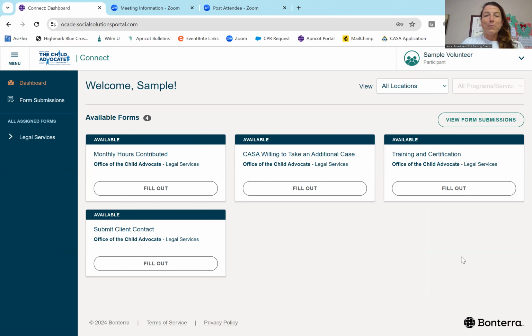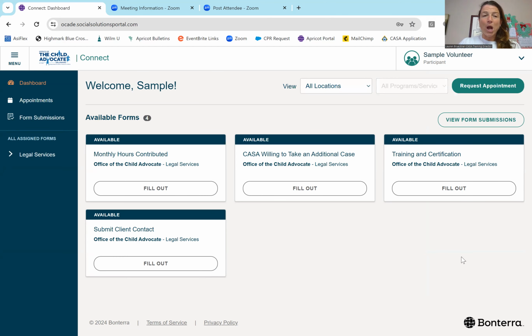So remember, the purpose of this database, this Apricot Connect portal, is to gather information on how much time CASA volunteers spend on their case. It is essential to our work. It is what justifies the existence of our program. It allows us to seek funding, especially in the nonprofit space, and it's super, super helpful. So whenever your CASA coordinator asks you for your monthly hours, please go ahead and complete them.